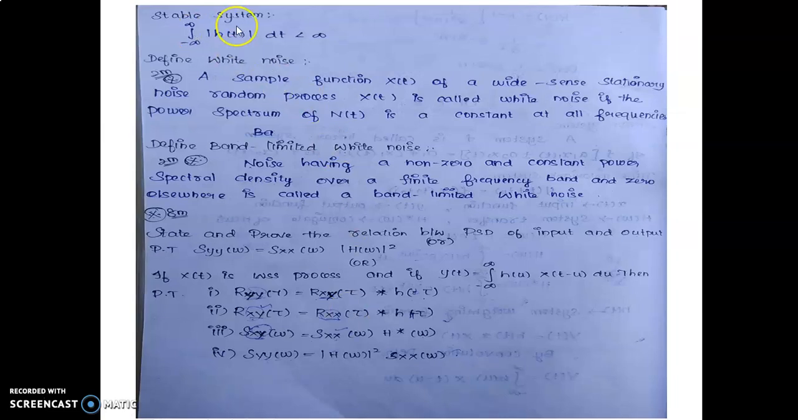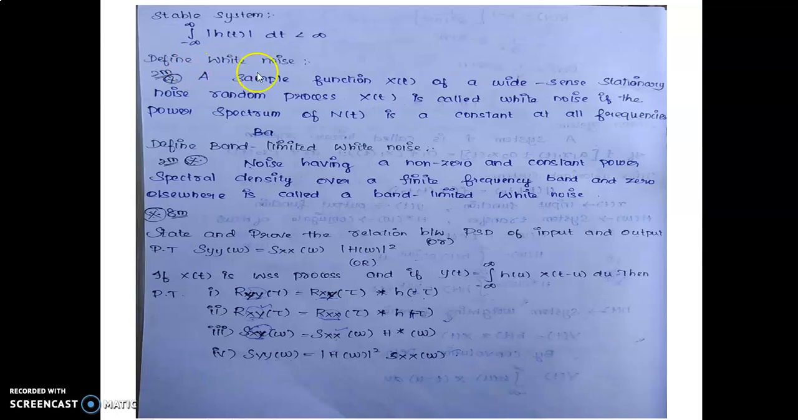Next one, the stable system definition. The stable system is defined as the integral from minus infinity to plus infinity of the modulus of h of t into dt less than infinity.